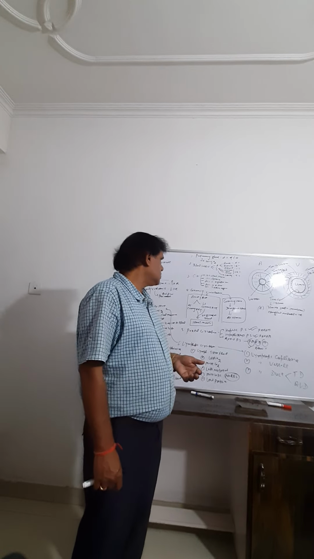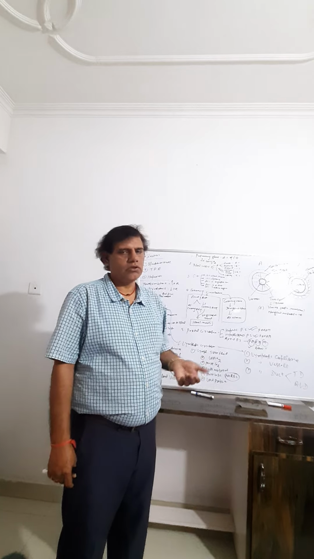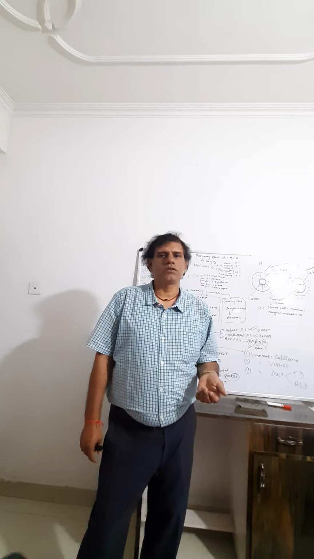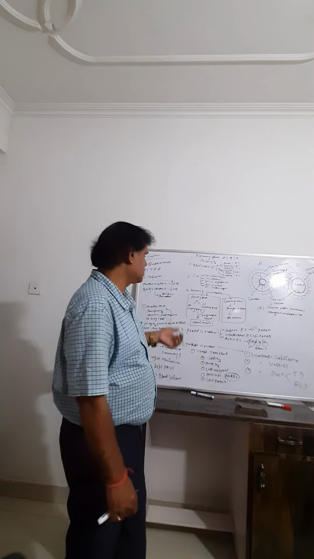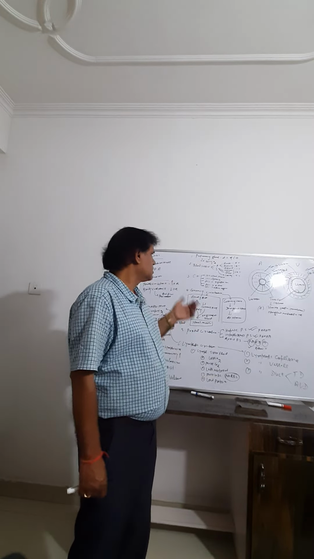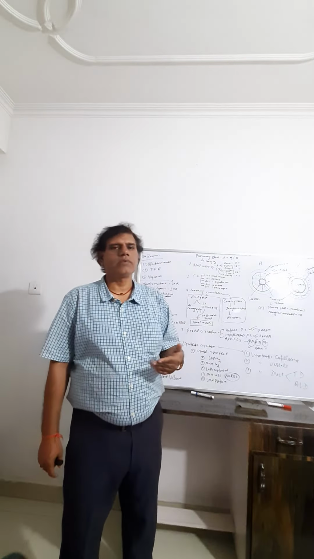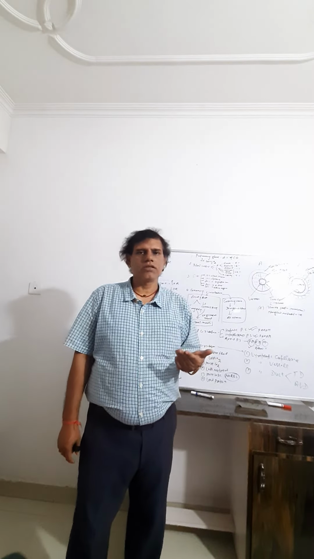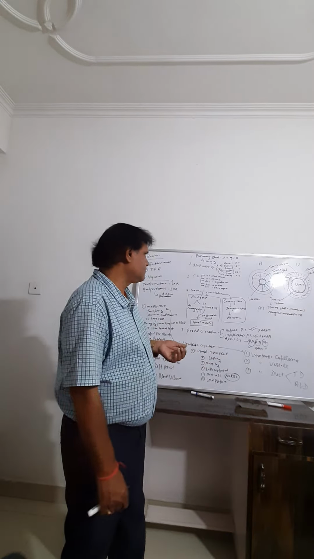And one is the cardiac output. So the total cardiac output is 5 liters per minute in normal condition, but during exercise it increases 5 to 6 times, that is 25 liters per minute or 30 liters per minute. So of the normal cardiac output of 5 liters per minute, 10% is supplied to the heart muscle, 15% to the brain, and 25% to 30% to the digestive system. So maximum blood supply goes to the digestive system.